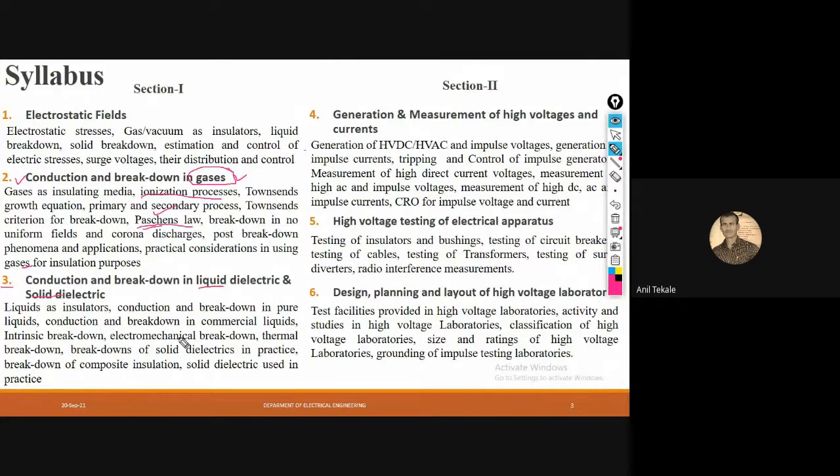So which solid dielectric materials can be used in practice, all those things you will understand in the third chapter. Section 2 contains another three units that involve the generation and measurement of high voltage and currents. So how HVDC and HVAC generation takes place, how impulse currents are generated, and how we can measure high DC current and high AC current. Also how the CRO can be used to capture the impulse voltage and current quantities.